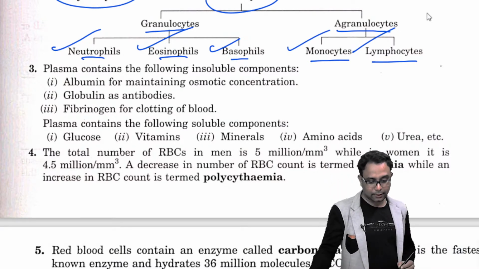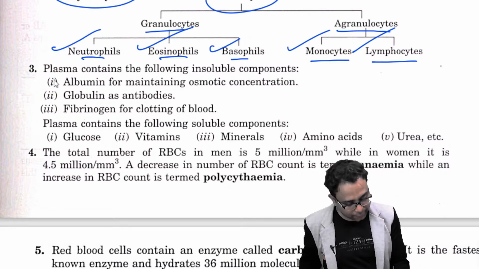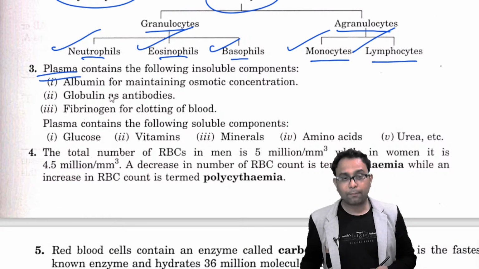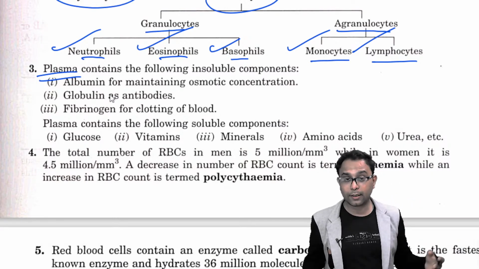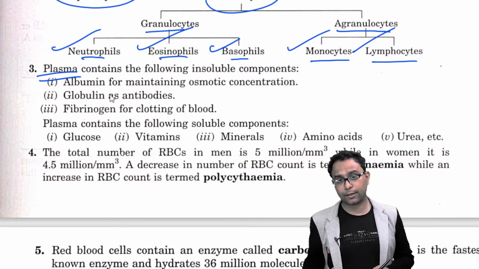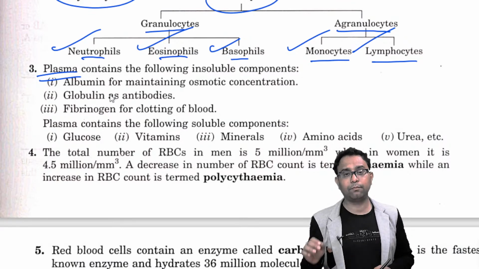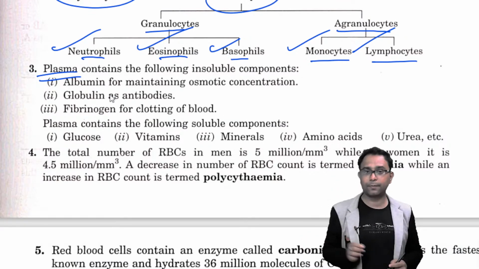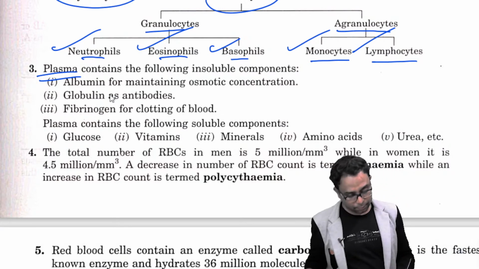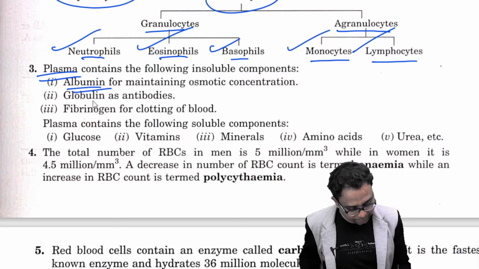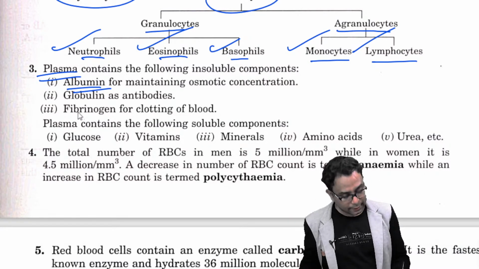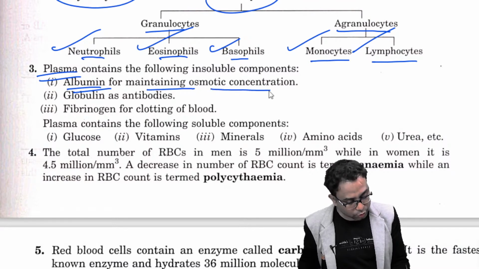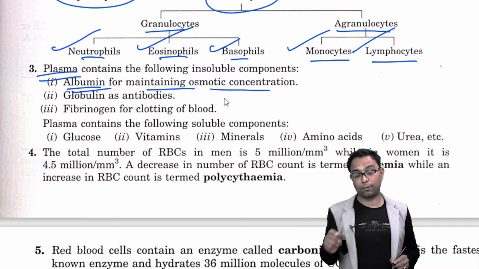Now we discuss the most important part, the plasma. Plasma is the liquid part of the blood and it contains some soluble components. But what is the most important component present in the plasma? Most importantly, albumin is there. Albumin is one type of protein, but what is its function? It is present in the blood plasma. It helps to maintain the osmotic concentration in your body fluids.